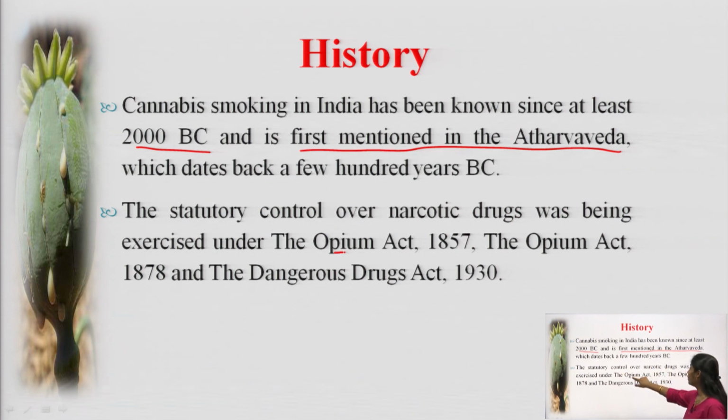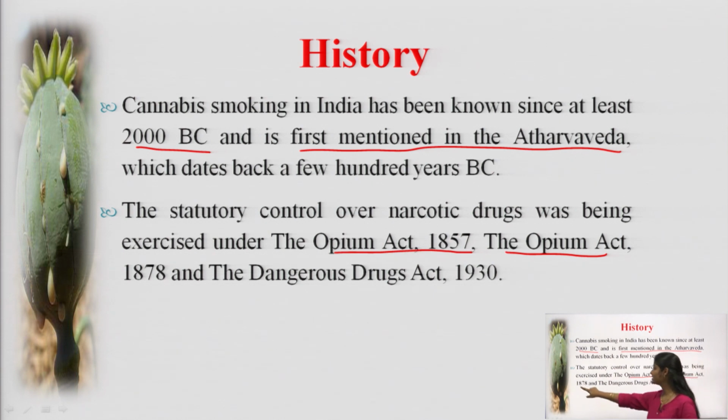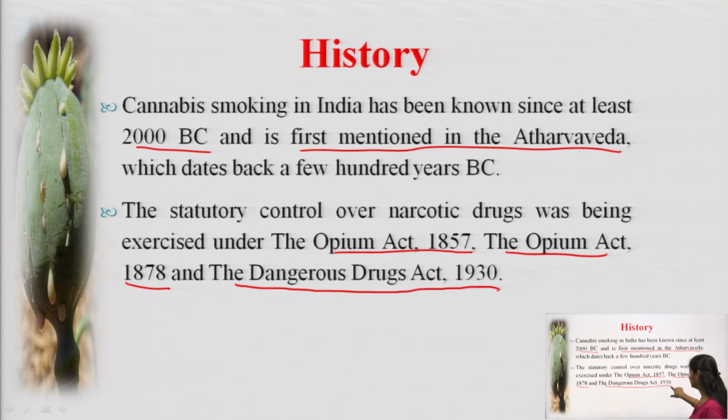Here we can see the Opium Act 1857, the Opium Act 1878, that was the latest version of the act, and the third one is the Dangerous Drugs Act 1930. These were the 3 acts which were controlling narcotic and psychotropic substances before this act came in. There were some drawbacks in all these 3 acts which were overcome in the present act we are going through.